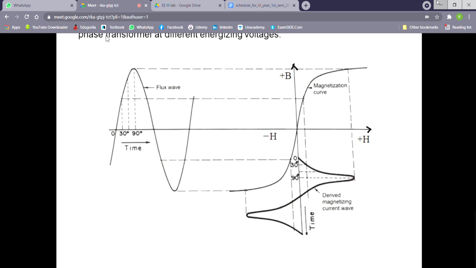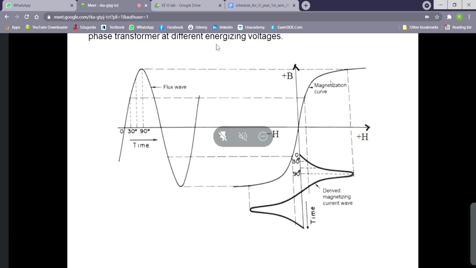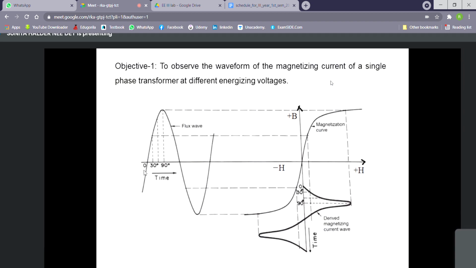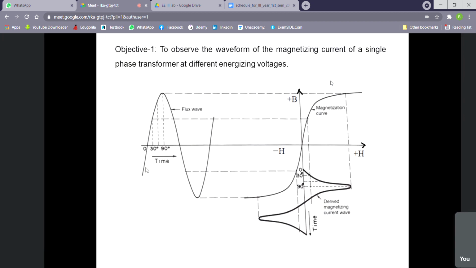At first, the objective is to observe the waveform of magnetizing current of a single phase transformer at different energizing voltages. Now you know, when we give an energizing voltage to any magnetic circuit, in this case a single phase transformer, then the flux wave will again be sinusoidal, right?